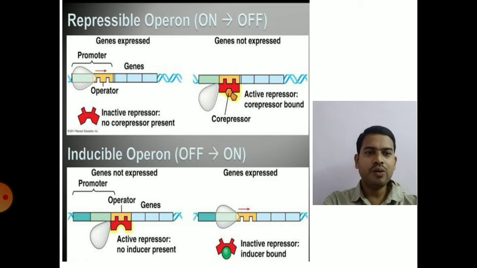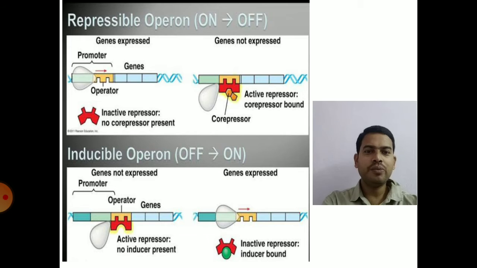In repressible operon, the operon will be switched off. In inducible operon, the operon will be switched on. So in repressible operon, the repressor protein is inactive, and in inducible operon, the repressor protein is active. So that is the major difference.